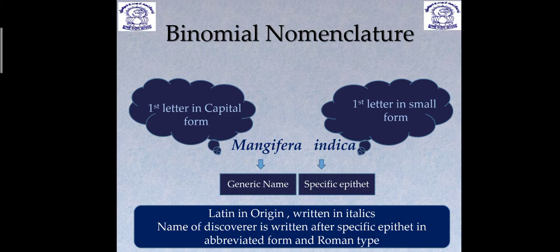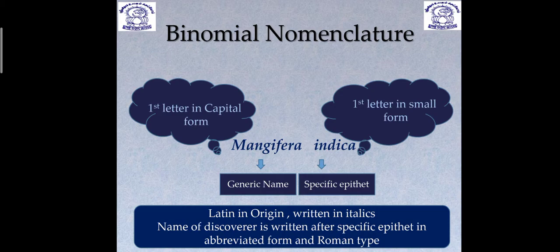Now what are the rules of this binomial nomenclature? According to Linnaeus, any scientific name should consist of two words. First word is generic name, another word is specific epithet. You can see here, Mangifera is a generic name, genus name, and indica is a specific epithet. That consists of two words, so it is known as binomial or two-word naming system. Second thing, the first letter of the generic name must be capital, like in Mangifera, M is capital, and all other letters are small. In case of the specific epithet, all letters are small, as we can see.